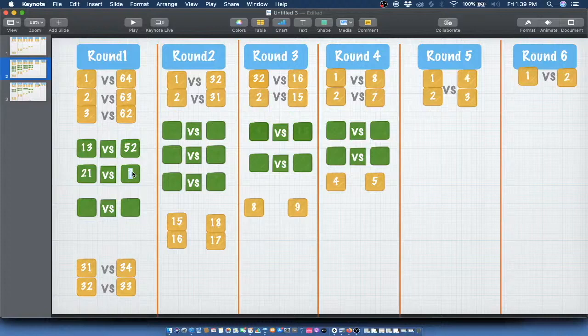So, who will 21 play against? Answer is 44. Great. So very quickly, if I ask you, who will, let's say, 28 play against? Very quickly, 28 will play against whom? I will give that answer. I think the answer should be 37, because you want the sum to be 65. So 30 plus 20 is 50, 58 plus 7 is 65. So are we okay with this very first step?